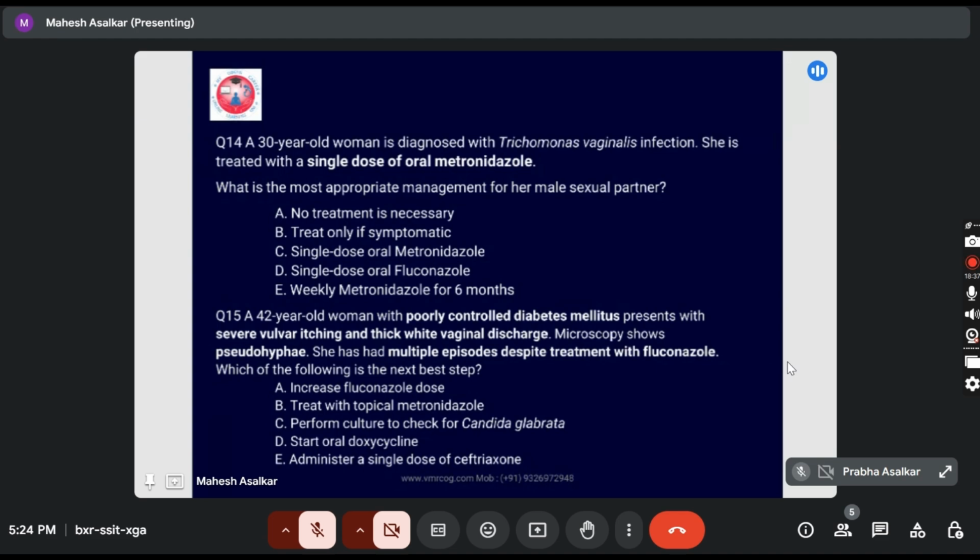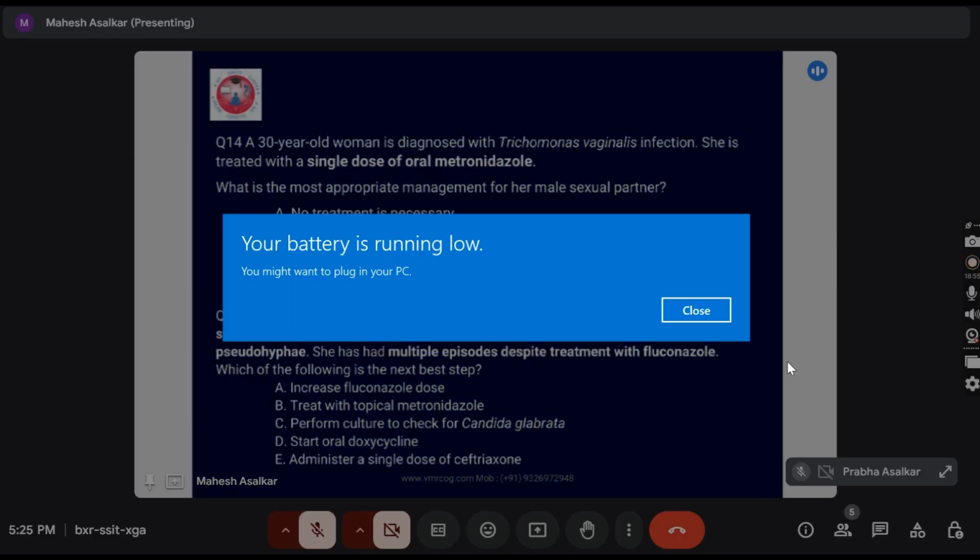Dr. Amrita, you are not audible. Option D, single oral dose fluconazole. Option E, weekly metronidazole for 6 months. Sir, option C. I think B, treat if symptomatic. Sir, option C. Okay, go ahead with the next question.